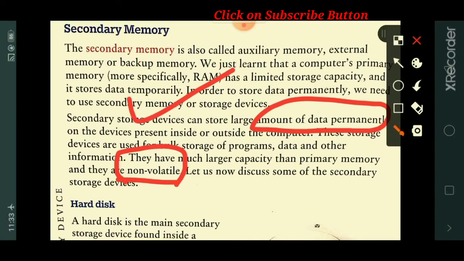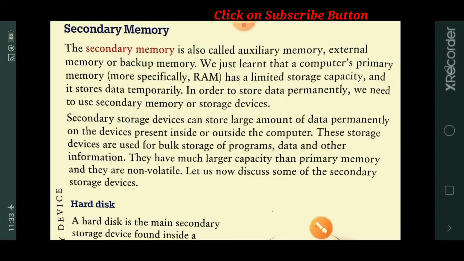If it is volatile, once power goes off, it erases all the data. So primary memory is volatile, but secondary memory is non-volatile. You can't lose your data in secondary memory.